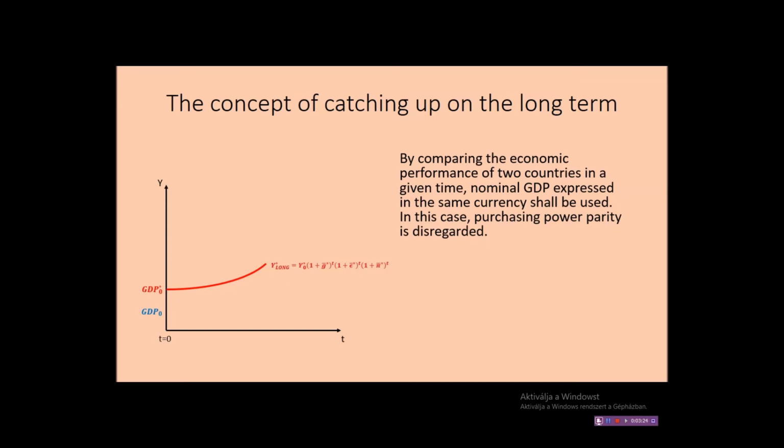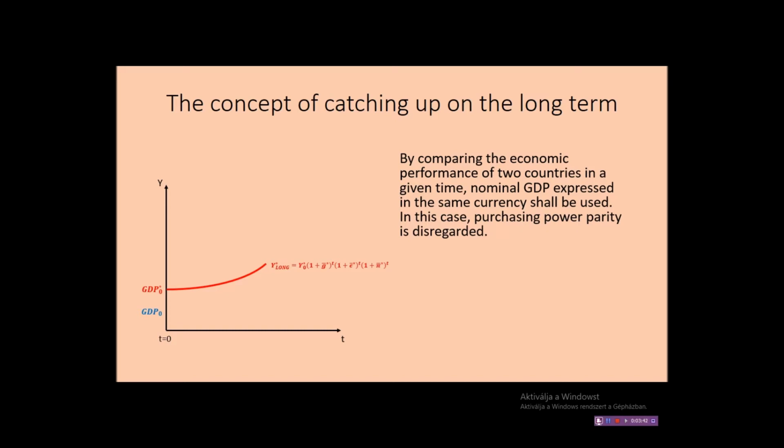Epsilon long, so the long-term nominal GDP, depends on the GDP level of today, that is epsilon 0. Furthermore, on (1 plus g) raised to the power of t, which is the long-term average growth rate during the past years. In other words, this is the growth rate of the real GDP.